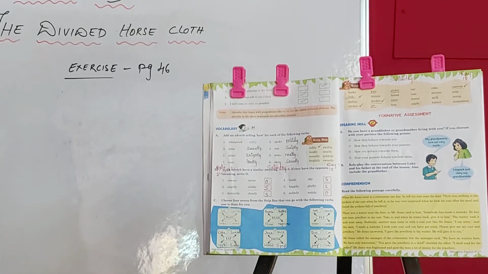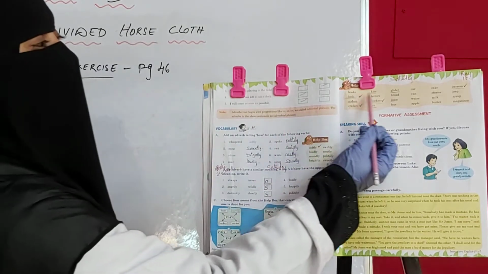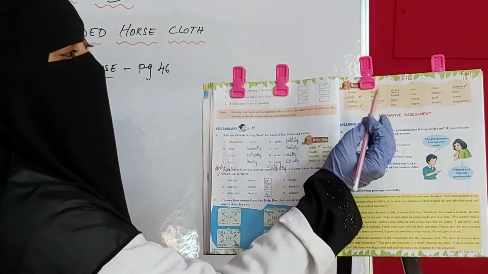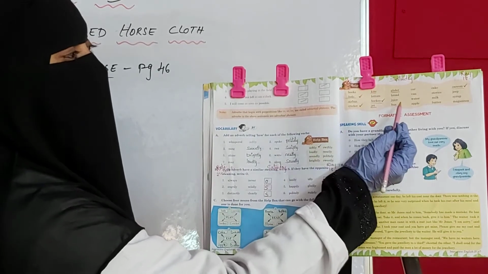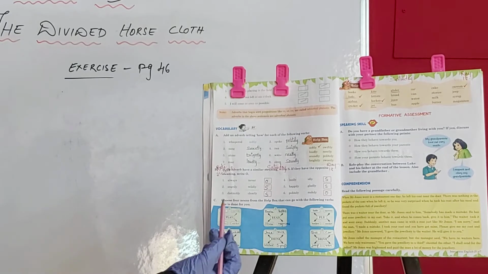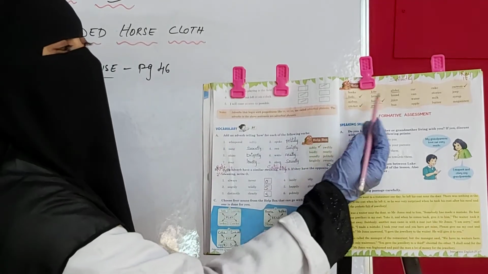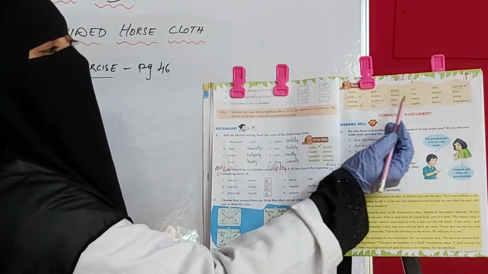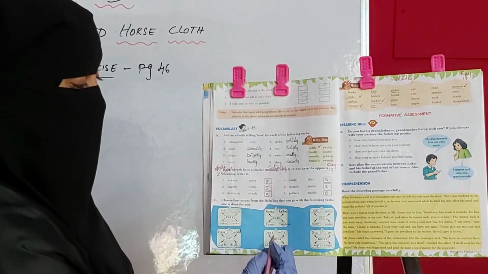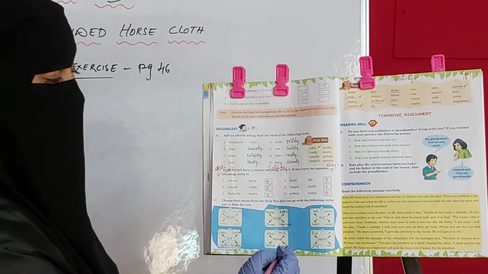Next is eating things. What do we eat? Cake. We eat cake, we eat bread, then we eat apple and we eat butter. Okay, so right here cake, bread, apple and butter. Then drinking. What are the drinking items here? What do we drink? We drink juice, we drink water, we drink milk and we drink syrup. So right here juice, milk, water and syrup.